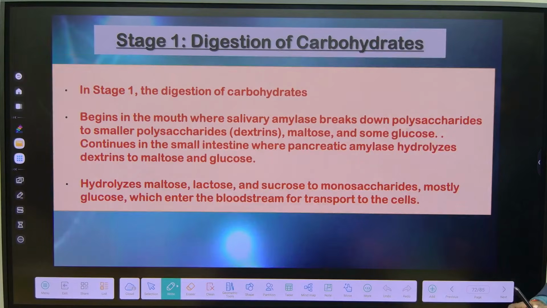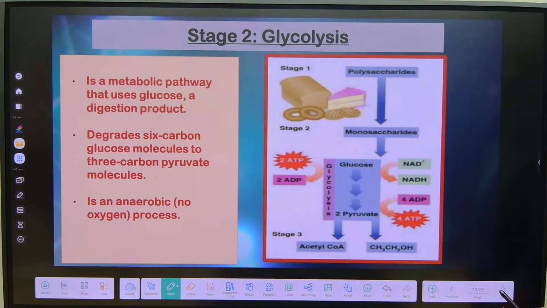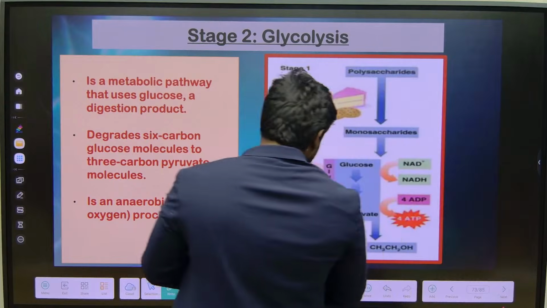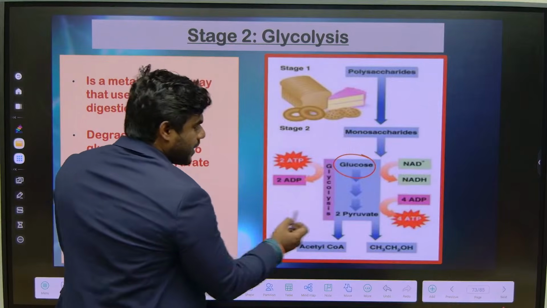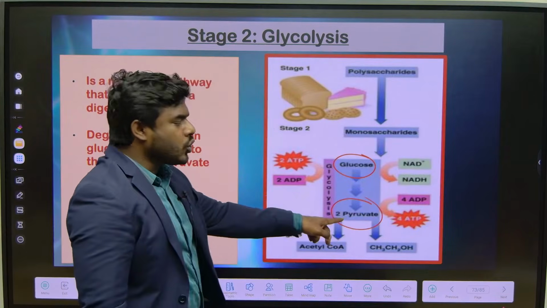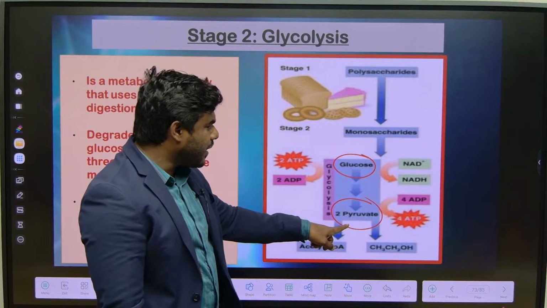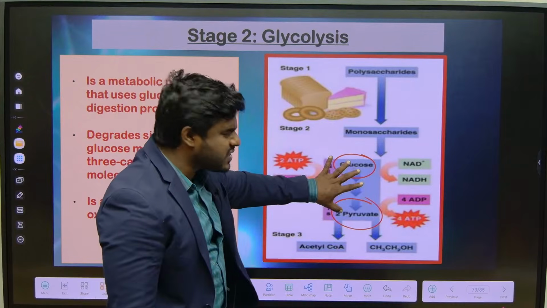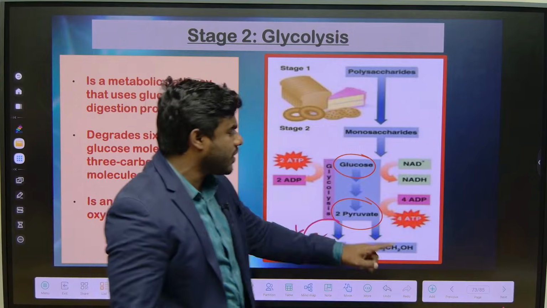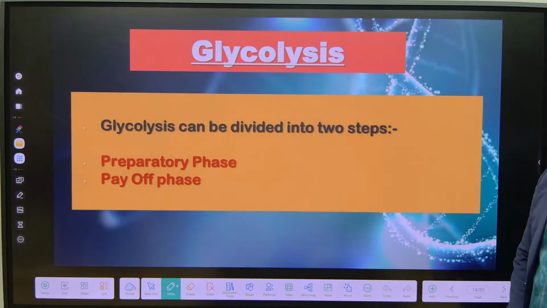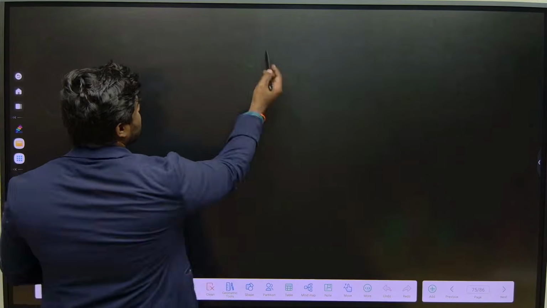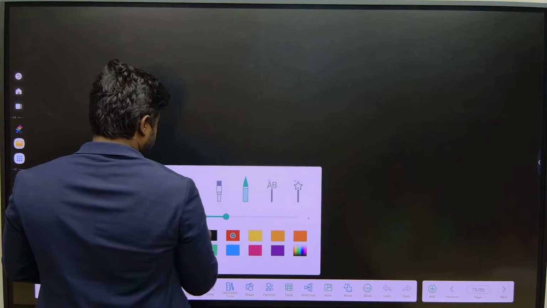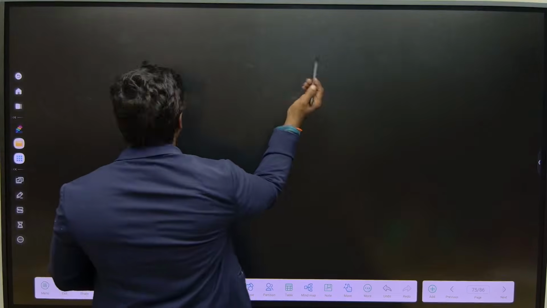Okay, the first and most simple step is glycolysis. You can see, in glycolysis what is happening? One 6-carbon compound is going to give rise to 2 pyruvate. Each one is how many carbon? 3 carbon. It is such a simple step. Finally pyruvate is going to be converted into acetyl-CoA. Now let's understand how it happens. Okay, before that I want to highlight one very important slide. Focus. Understand, more than 6-7 questions have appeared in the same way.